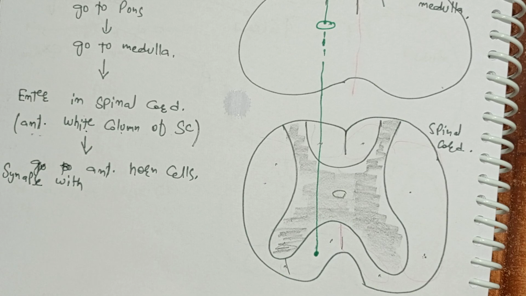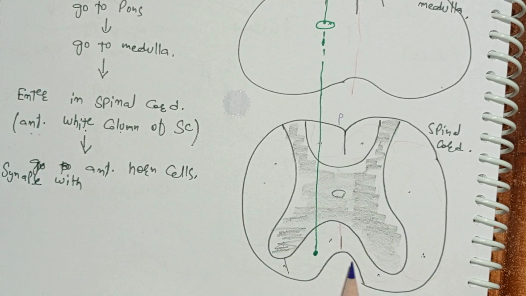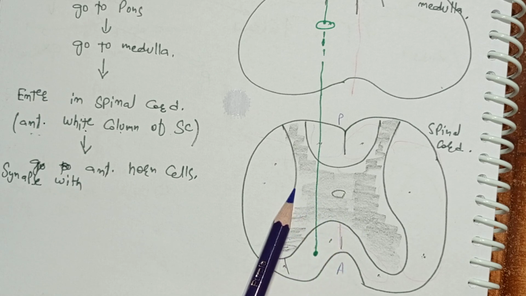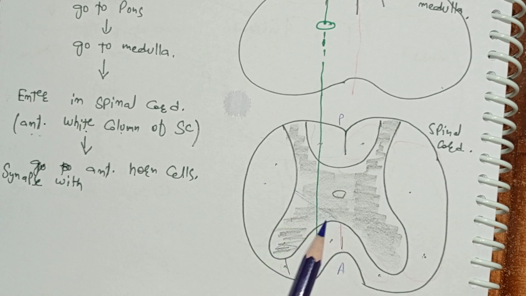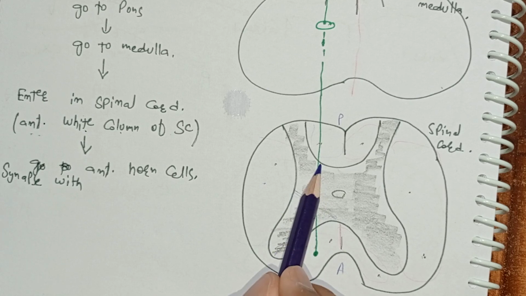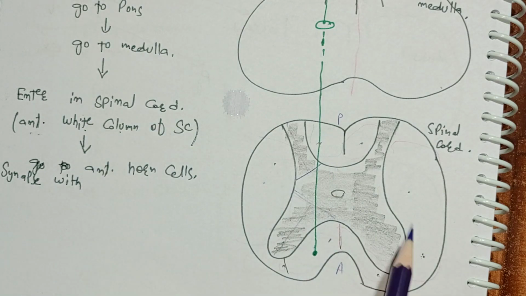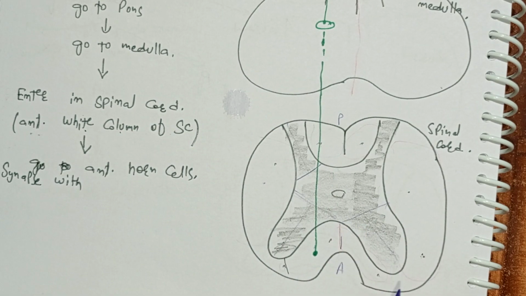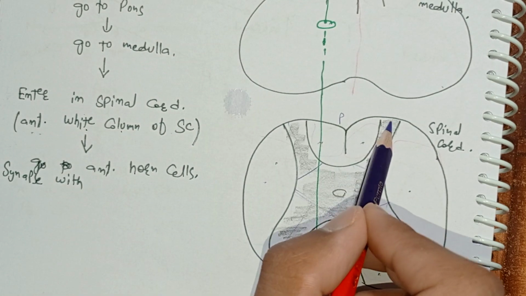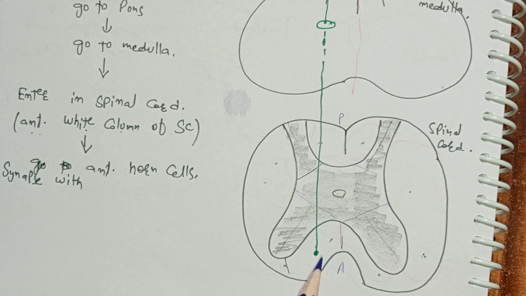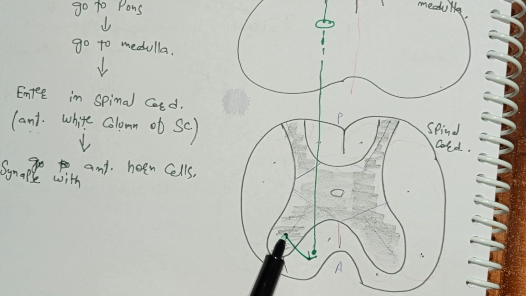Clearly, this is the posterior aspect of the spinal cord. This is the anterior aspect of the spinal cord. This shaded portion is the gray matter. This part of gray matter is the anterior horn. This part of gray matter is the posterior horn of one half. Similarly, of the other half, this is the anterior horn and this is the posterior horn. Clearly, now the fibers enter the anterior horn cells and synapse with the anterior horn cells.